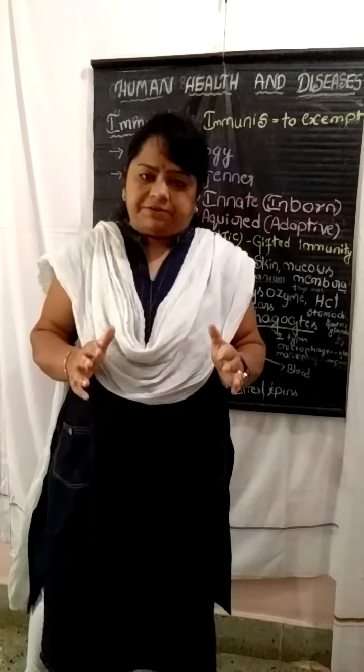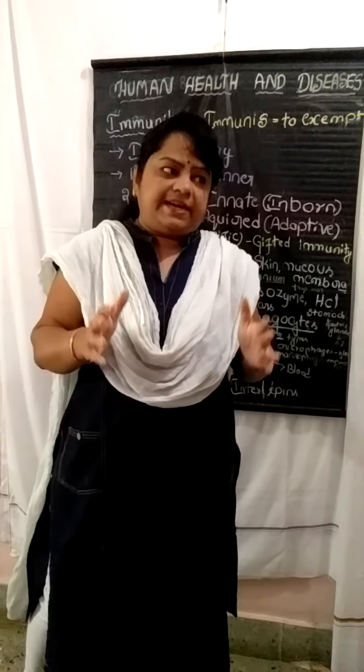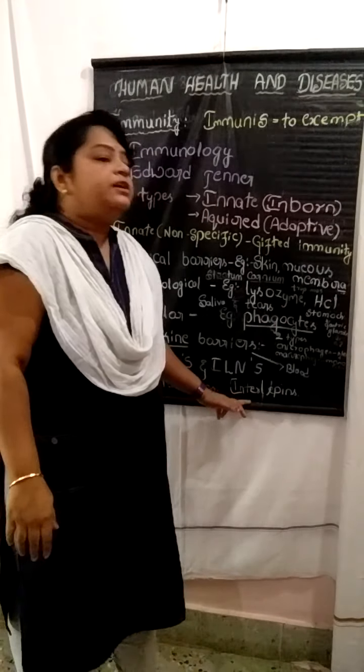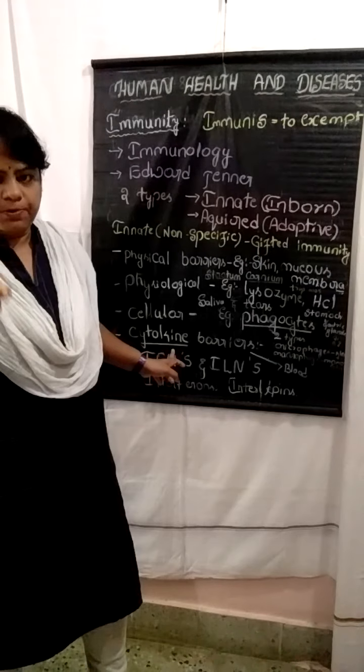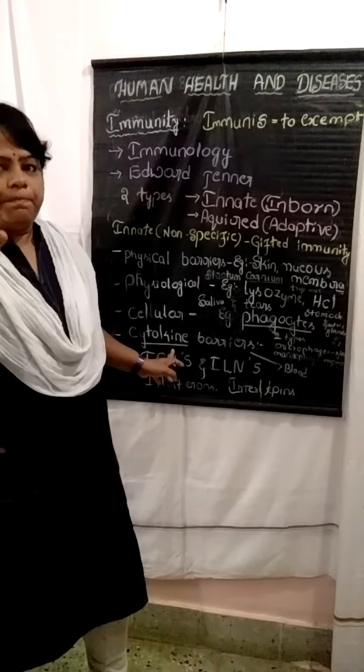So they are produced by what type of cells? Leukocytes, we call it. I repeat once again, cytokines are the low molecular weight proteins which function as signaling molecules.